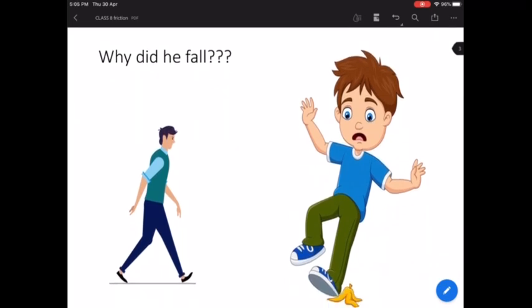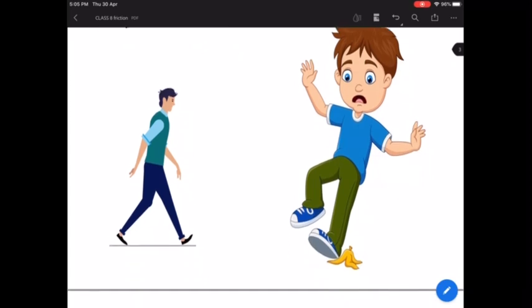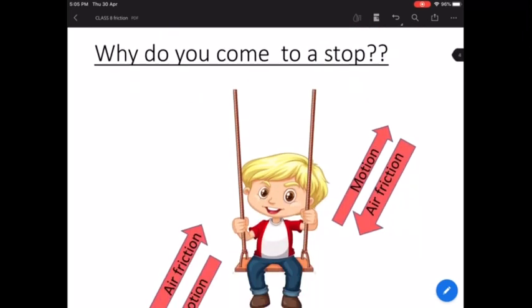So this also we discussed, why a person is able to walk comfortably on the road, and why the other boy slips quickly on a banana cover. That is because the cover is very smooth, and when the cover is smooth, it makes the movement of the boy very fast. So there is something which is happening which is making the boy fall. We will come to this slide again and I'll explain to you why he falls.